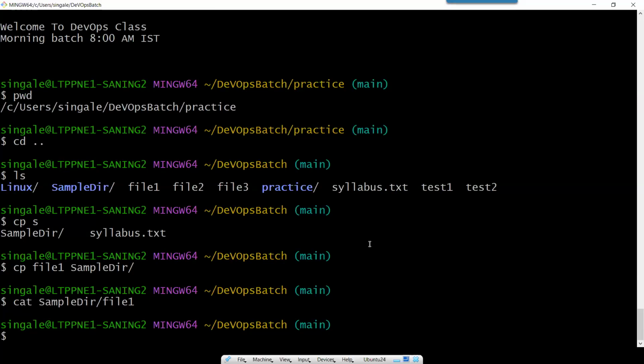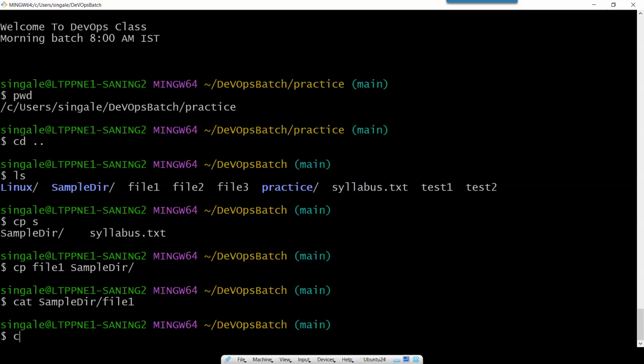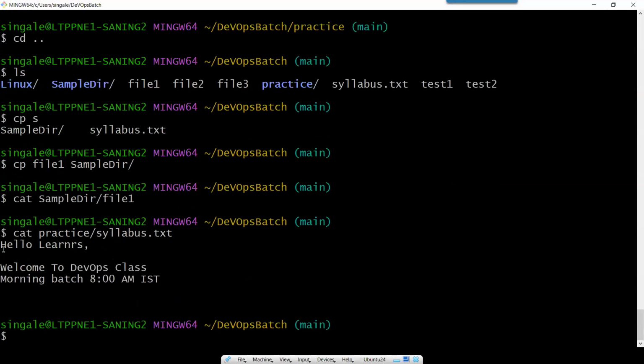Because we have created these empty files. There is no data inside those files. Hence, the cat command is not showing us any result. So now let's read the file, the same way, which we have copied into the practice folder using a cat command. So now you can see my current position is DevOps batch. I am in this folder, but I can read the file from the other folders as well. So I will use the command cat, then practice, PRAC tab, and then inside that I have copied one file, syllabus.txt, and I press enter. I can read that file. So I don't need to go all the time into that directory to read the file.